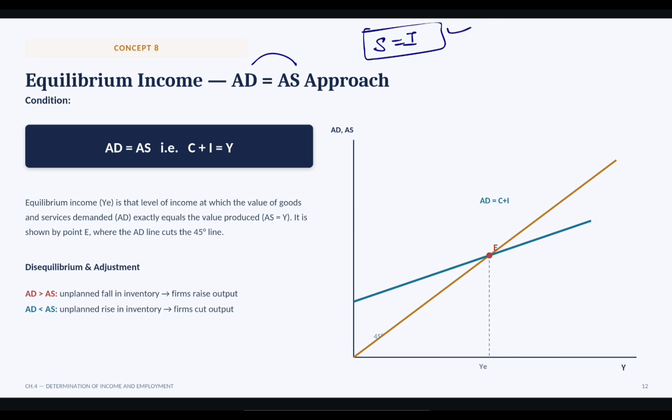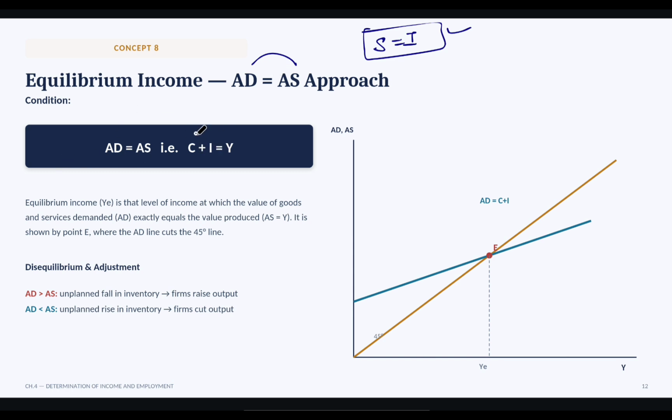So let's discuss about AD and AS approach. An economy is in equilibrium when aggregate demand is equals to aggregate supply, or we can say that when our planned leakage equals to planned injections, that is known as equilibrium approach. Got it?